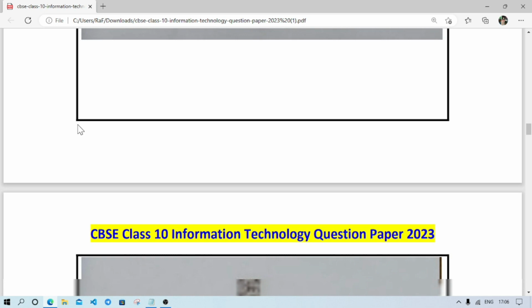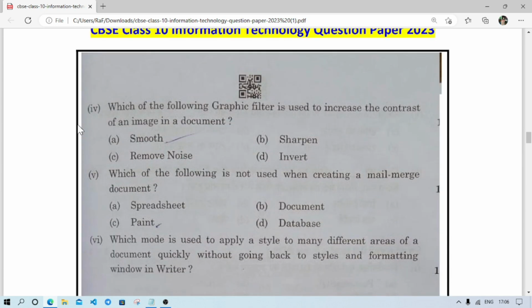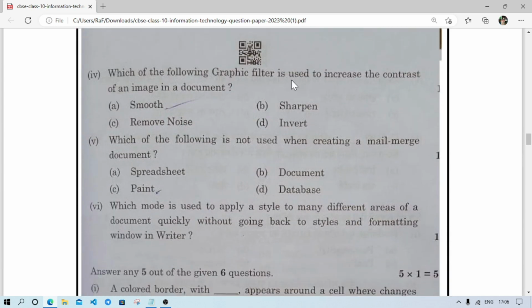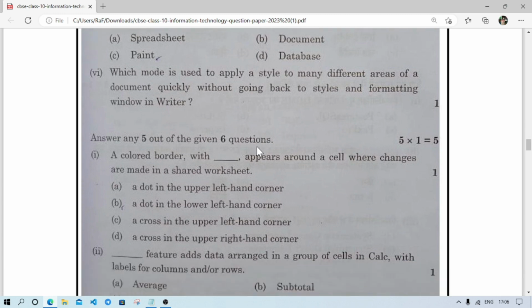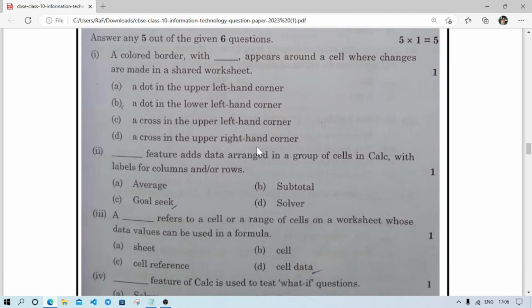Now we are coming to the next page. Which of the following graphic filters is used? This is from the PowerPoint chapter, I hope. Then, which of the following is not used to create a mail merge document? This is also from Word. Number 6, which of the following styles? This is also from Word, so we are not going to discuss it.